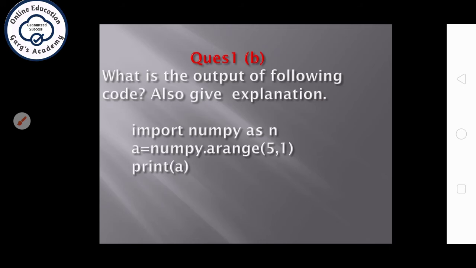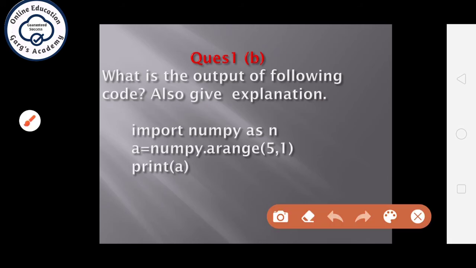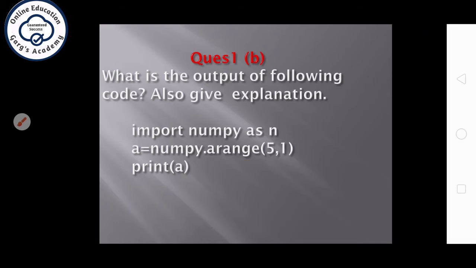Next question, what is the output of the following code? Here you can see you are given the arange function starting from 5 to end value 1, and the step value is not given. What is the default step value? +1. So can you create an array starting from 5 and ending value 1 in steps of +1? No. So what will be the result? Empty array, and you have to write it as.